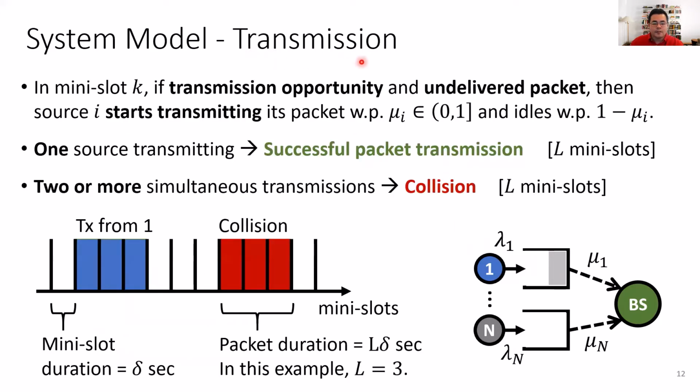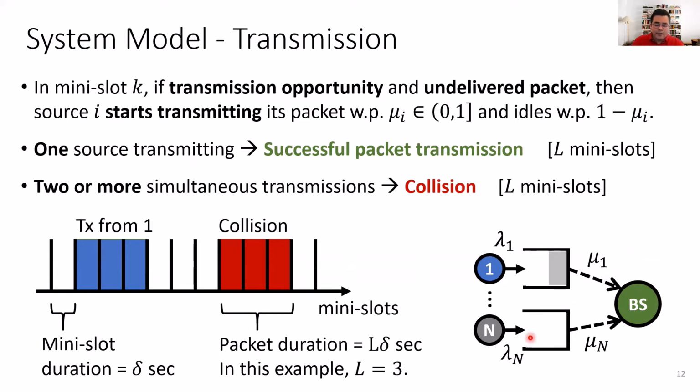Now I'm going to briefly discuss packet transmission. Here we have the timeline and we have the mini slots. In each mini slot k, if there is a transmission opportunity, and we define a transmission opportunity as a mini slot in which, at the beginning of this mini slot, there's no ongoing packet transmission, right? So if there is a transmission opportunity in mini slot k, and if there is an undelivered packet in the source, then that source is going to start transmitting a packet with probability mu, and it's going to idle with probability 1 minus mu. So basically, you can see here that this value of mu defines the period of time that you have to wait before starting your transmission.